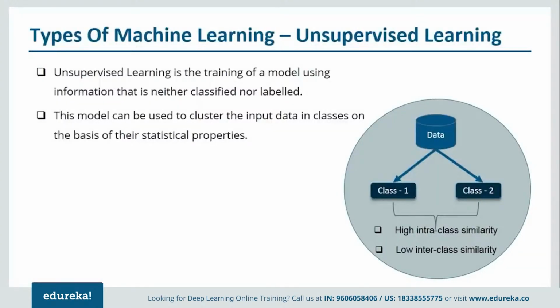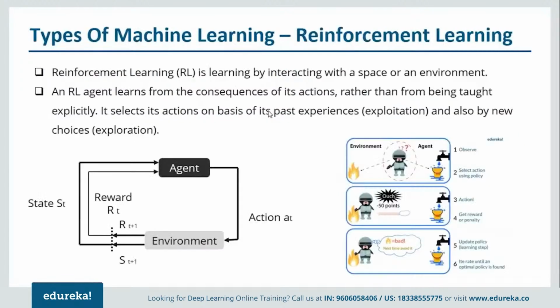So this brings us to our next type of machine learning, which is called reinforcement learning. Now what happens in reinforcement learning? The machine learns by interacting with a space or an environment. So it learns with its past experience, and also by new choice exploration. Now I'll take the analogy of dogs.